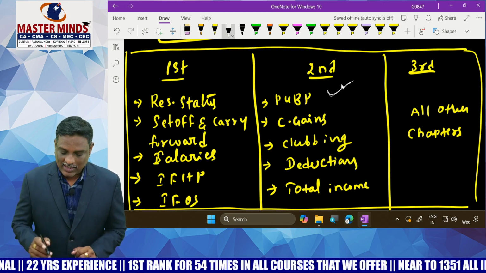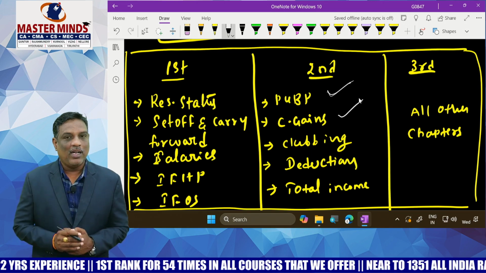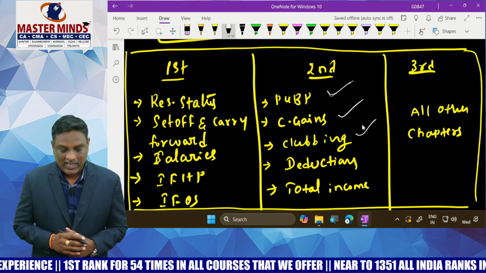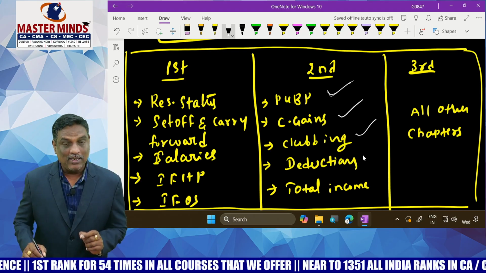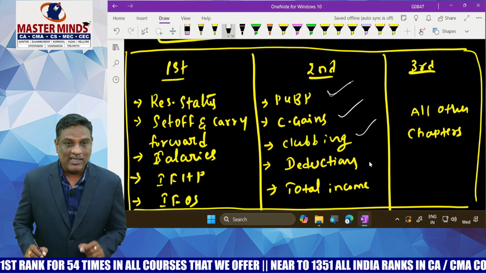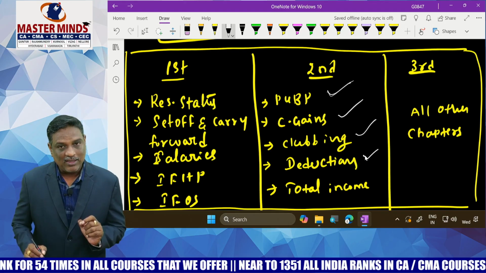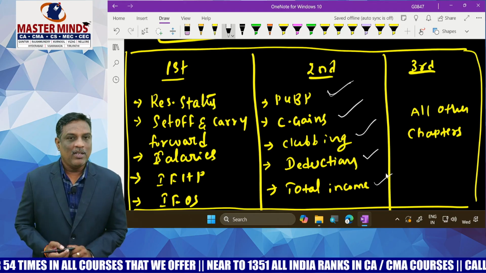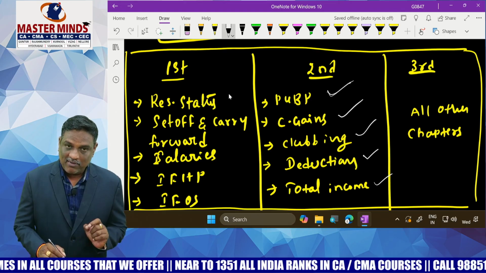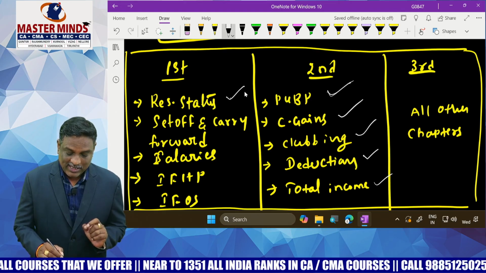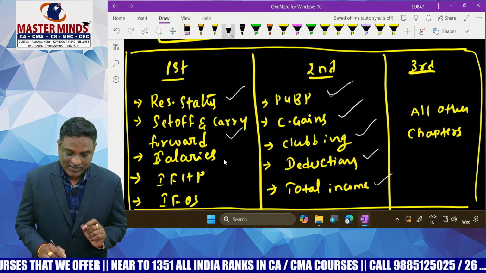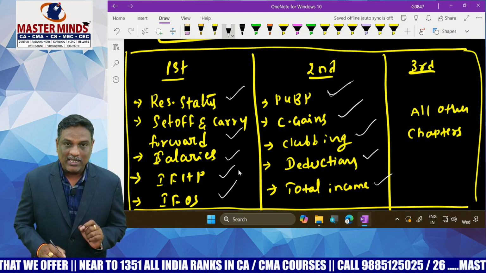The next one is capital gain, and third one is clubbing provisions. Next one is deductions, that is chapter 6A deductions from gross total income. Next one, total income. So the chapters covered in first priority: residential status, set off and carry forward, salaries, house property, income from other sources.